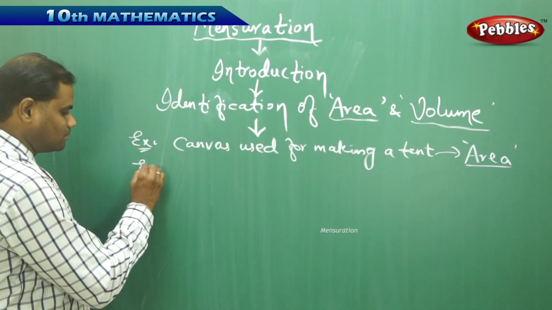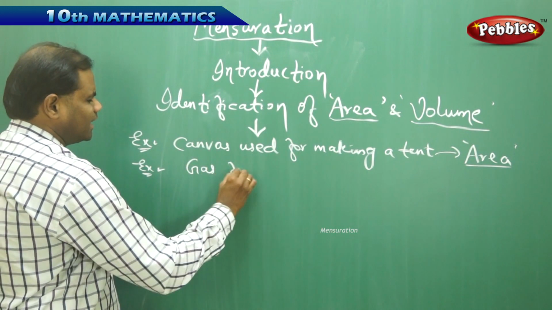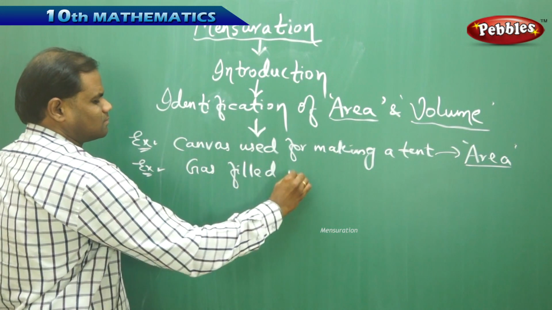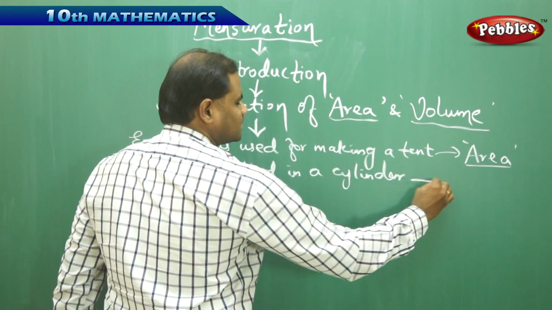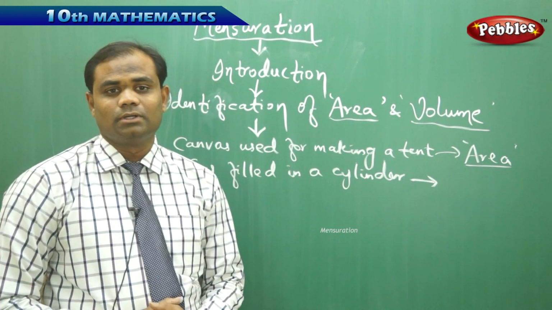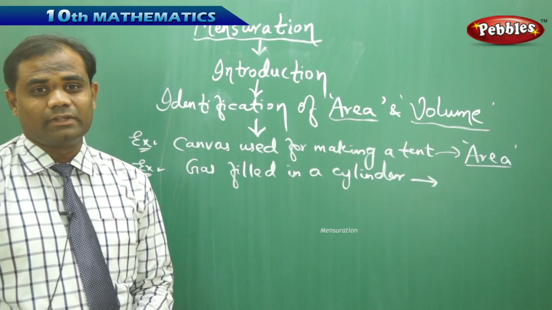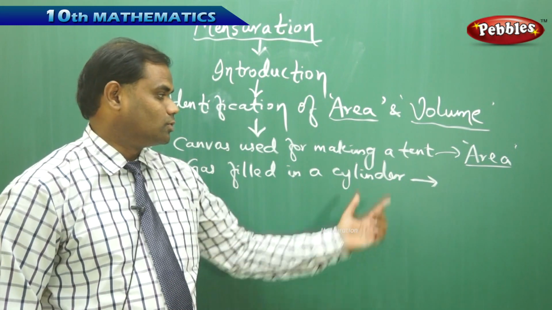Similarly, if I take, say, gas filled in a cylinder, then immediately these situational problems make me remind of the volume but not the area, because when the gas is filled in the cylinder, we measure it with respect to the volume.